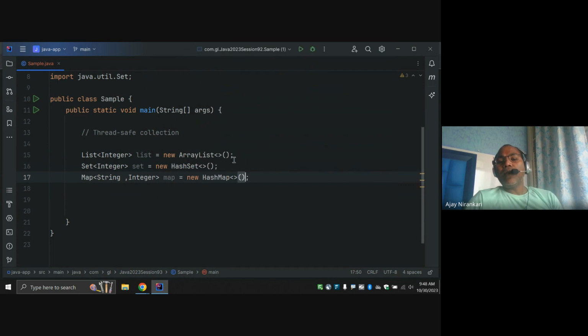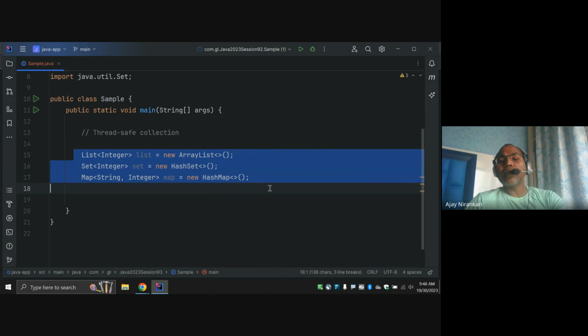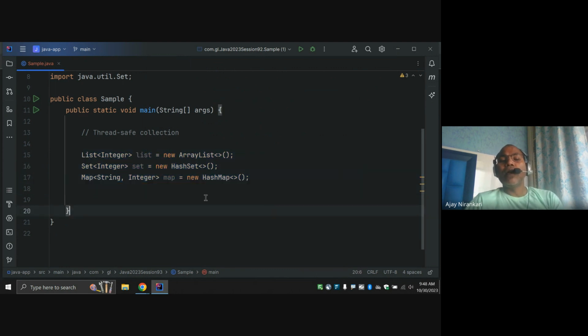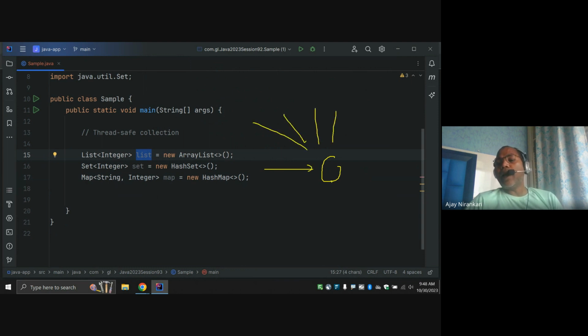So generally these examples we have already studied, and all these collections are by default not thread safe. That means if multiple threads call the add method on this list, there is no guarantee they call add one by one. They can call at the same time, they can override each other, and maybe you are not getting the exact value you want, right?